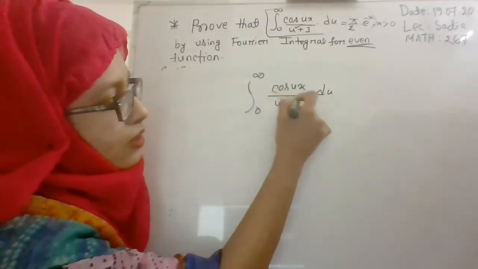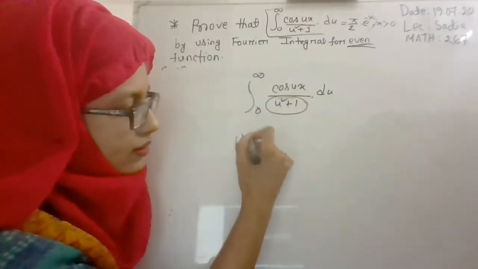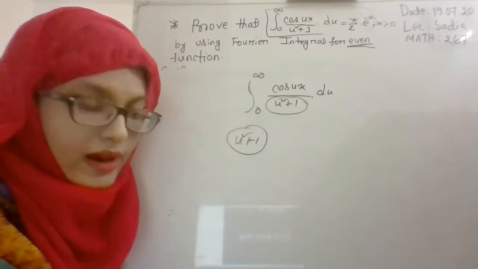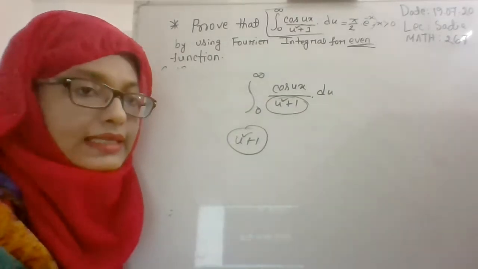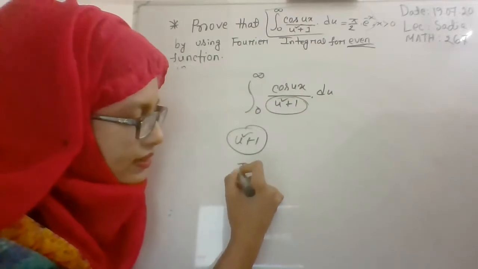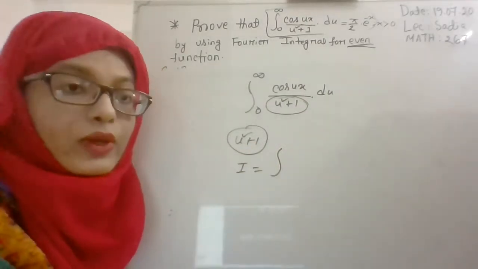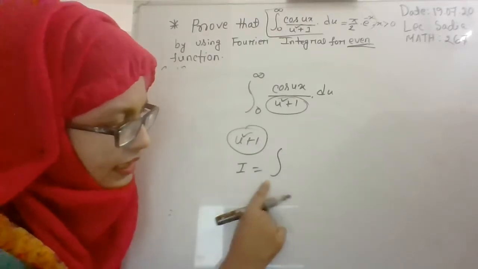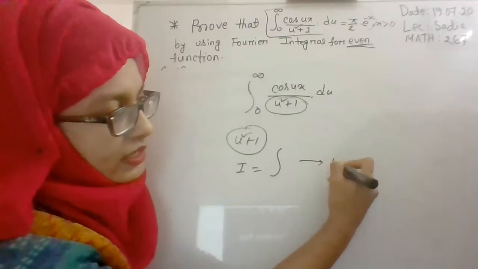For obtaining the denominator u square plus 1, you have to maintain a special procedure. Here we will consider an integral I, and we will complete this integration by using the UV formula.